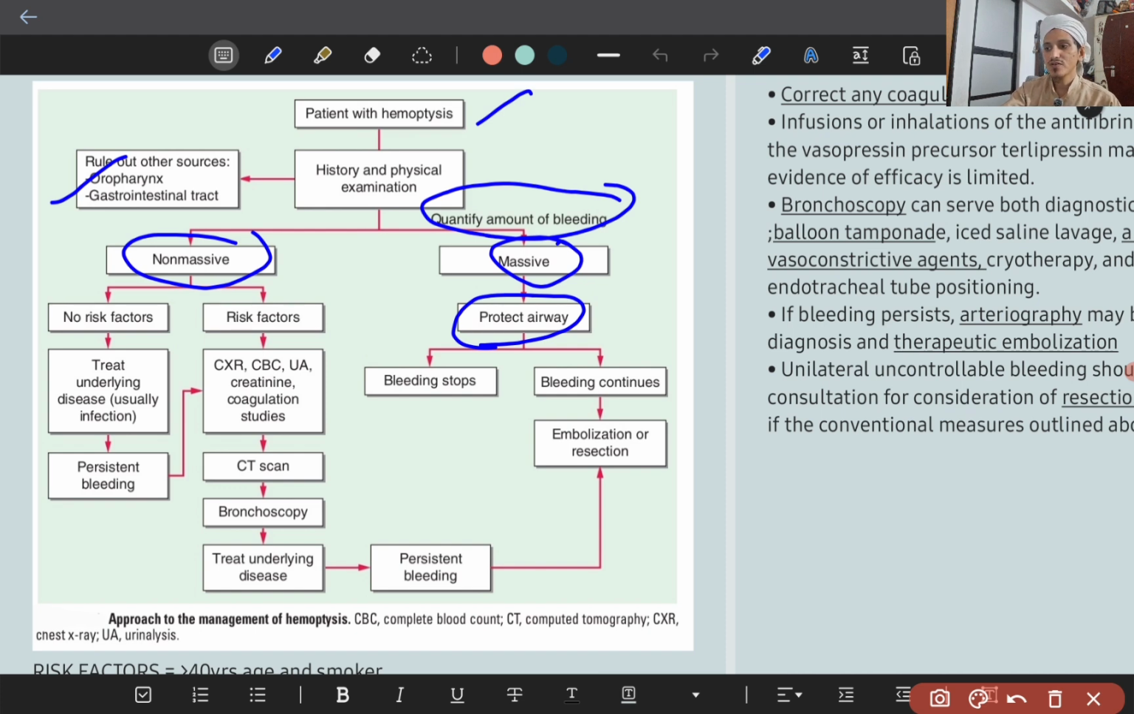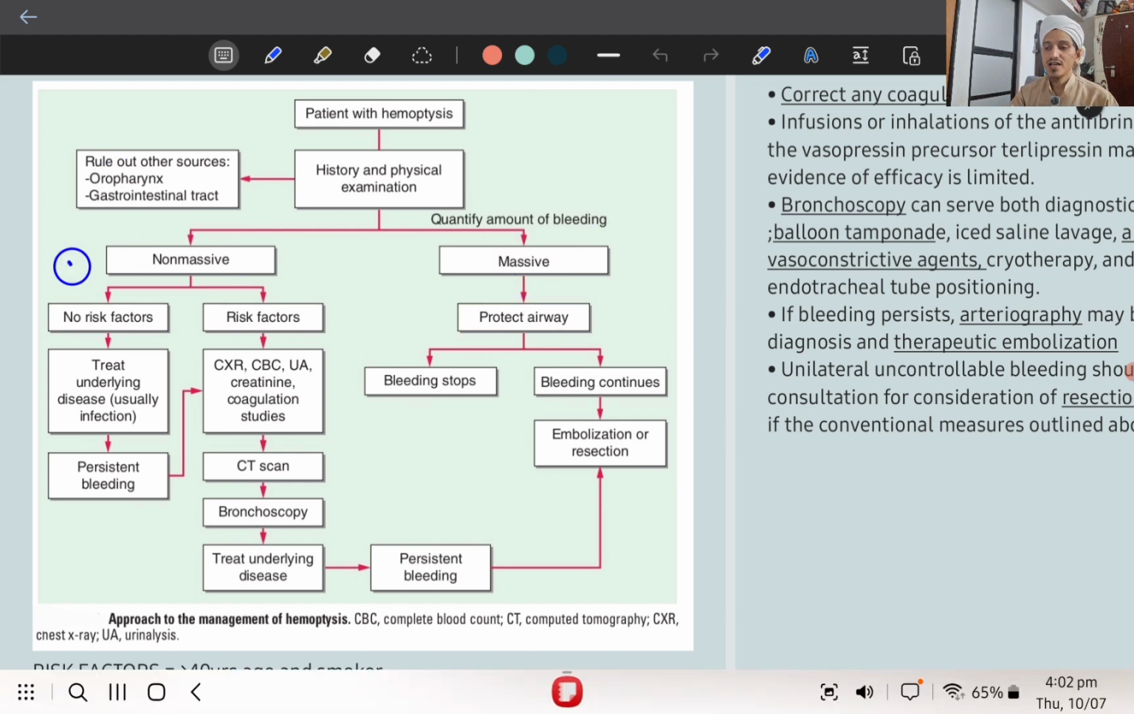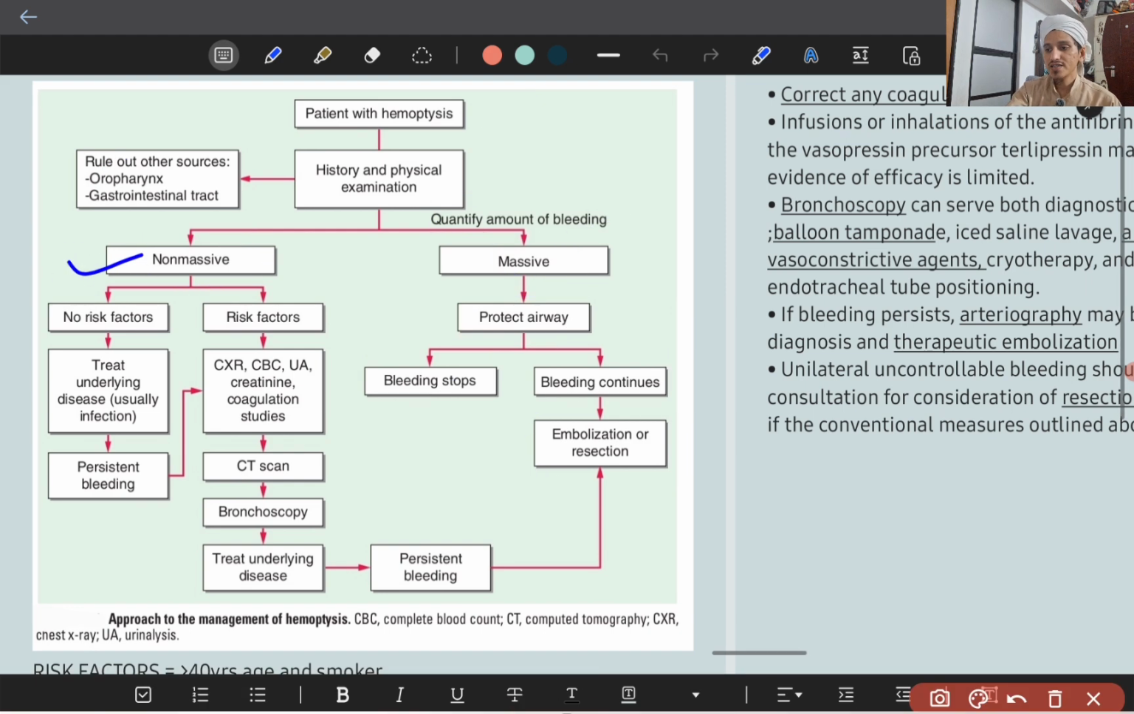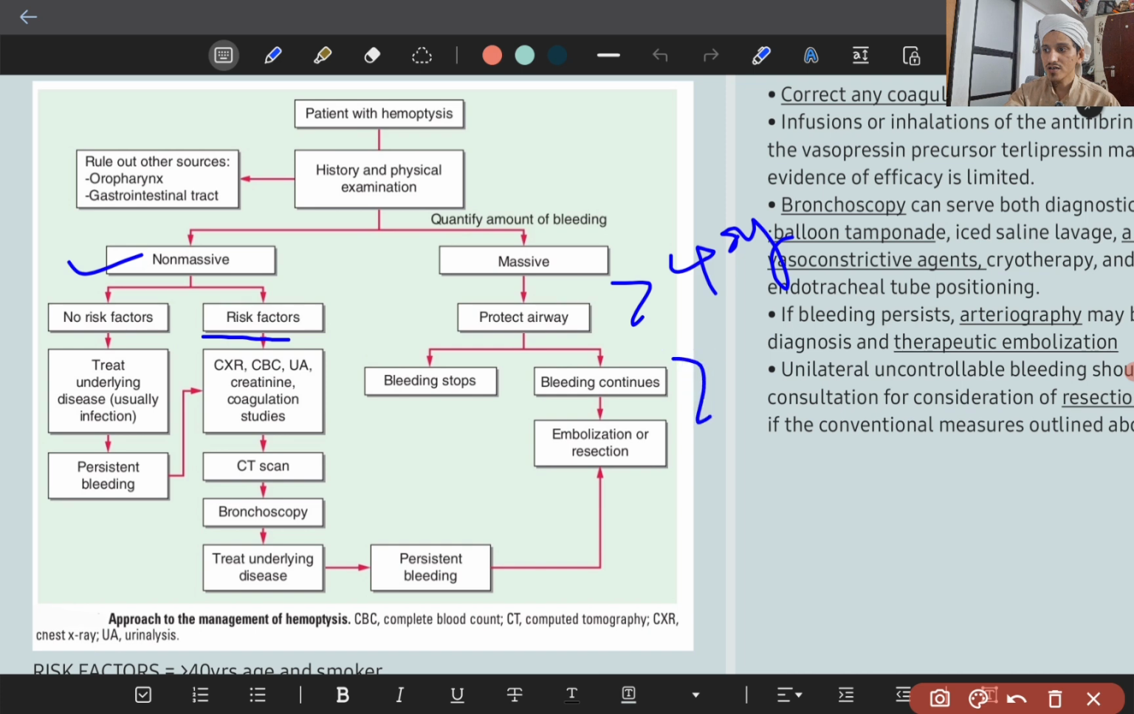If bleeding stops, then okay. If bleeding continues, then do pulmonary embolization or resection of the lung. Okay, that's about the massive bleed. Second one, if the bleed is non-massive, then check risk factors. What are the risk factors? If the patient is more than 40 years, or if the patient is a chronic smoker. These are the two risk factors.